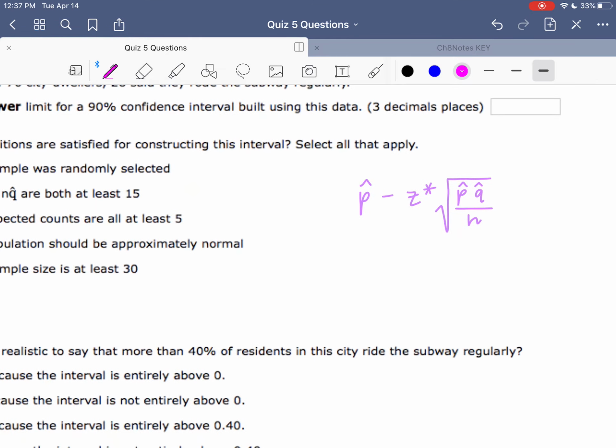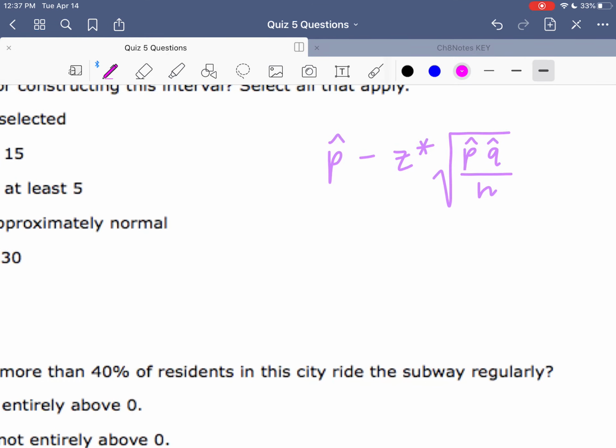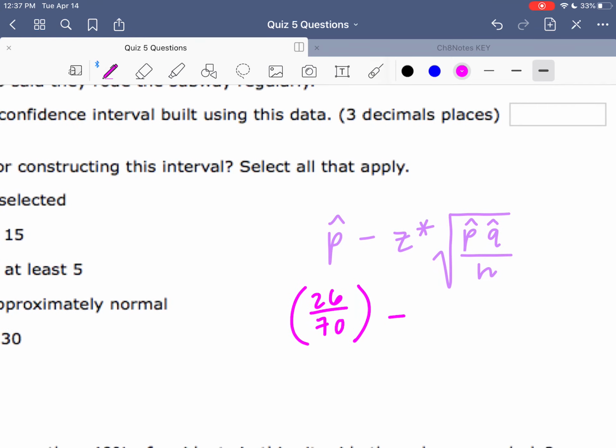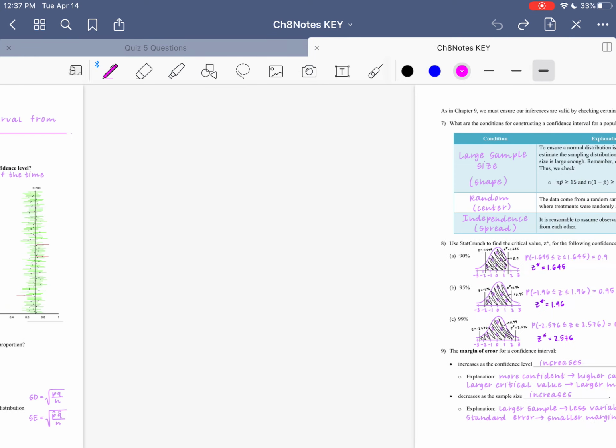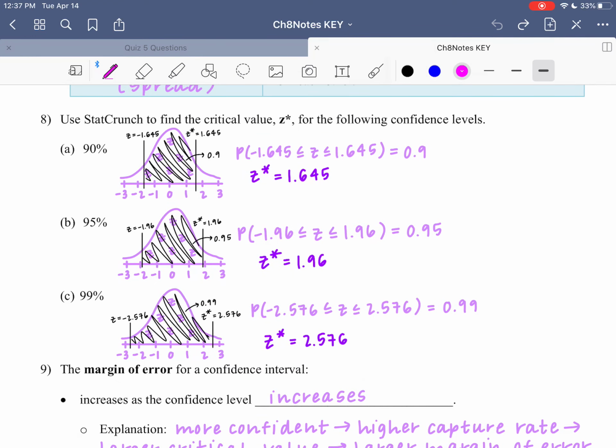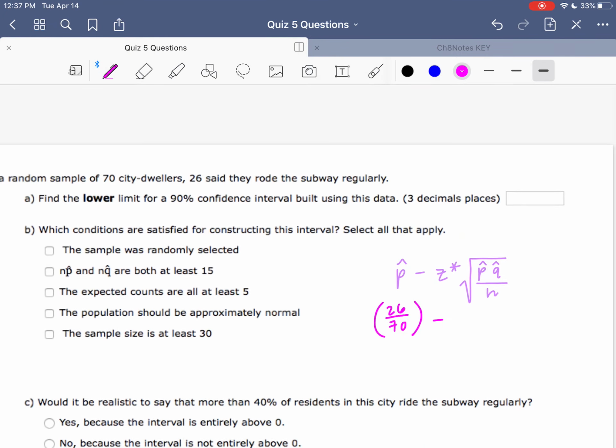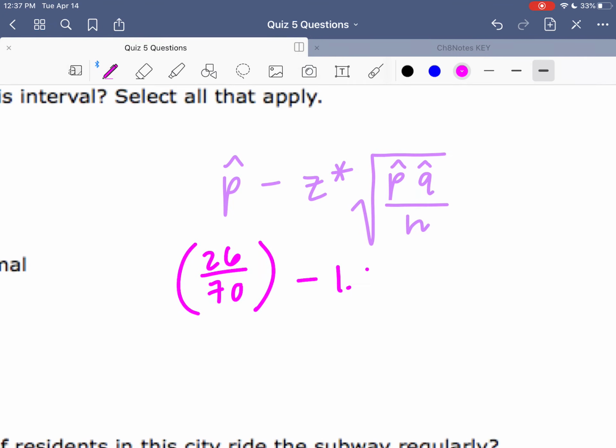I'm not going to actually round this just yet. My sample proportion would be the 26 over 70. So that's my p hat minus my z star. Again, using the normal calculator, 90% is a very common one, which is one we already figured out. So 1.645 is going to be our z star critical value. So 1.645 and then times our standard error.